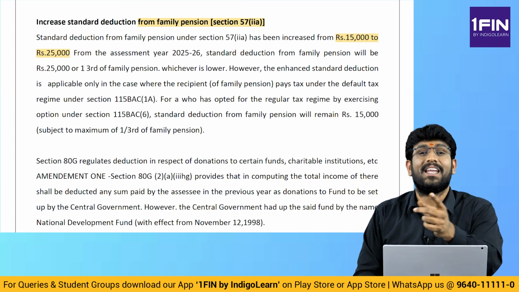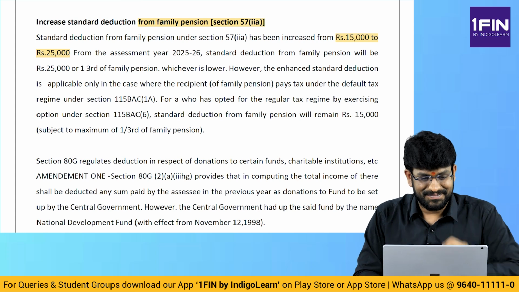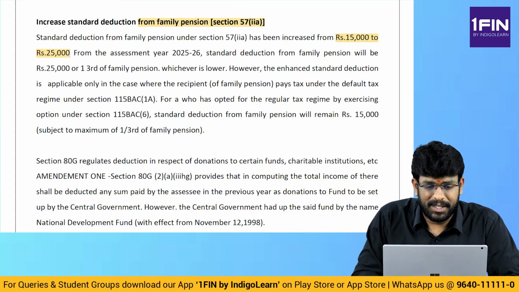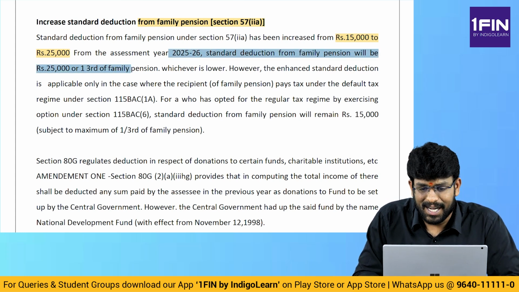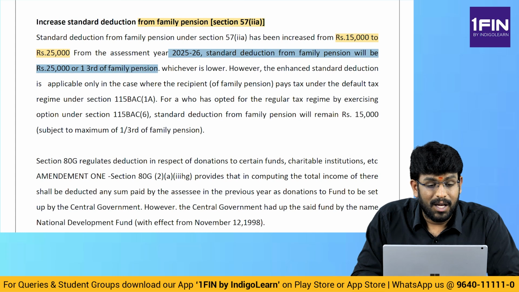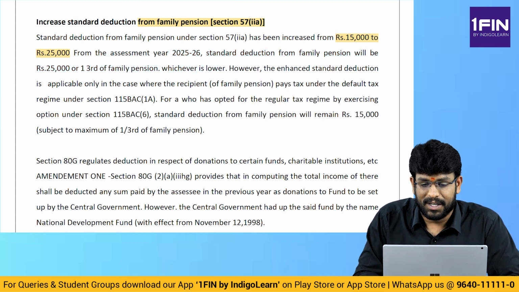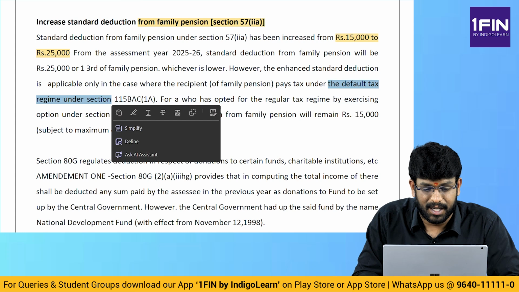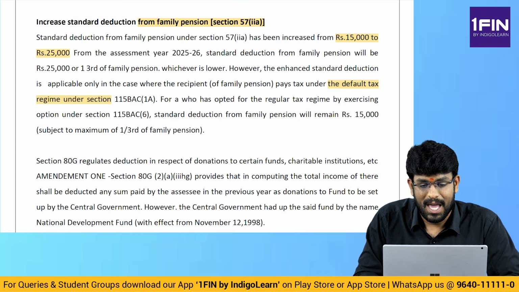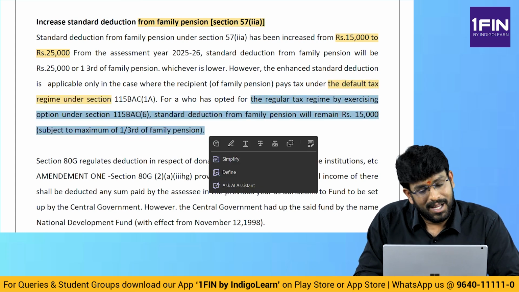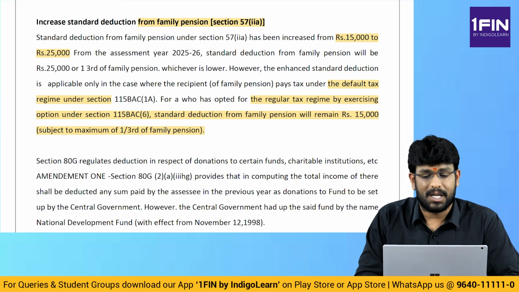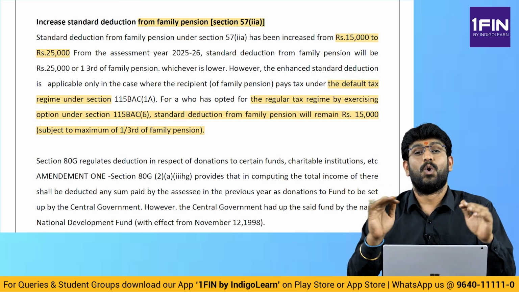In optional, it is 15,000. See the line. For assessment year 2025-26, standard deduction from family pension will be 25,000 or 1/3 of pension, whichever is lower. But this benefit is only if a person is paying tax under default tax regime. If he has opted for regular tax regime, it is still the same 1/3 of pension or 15,000, whichever is lower.